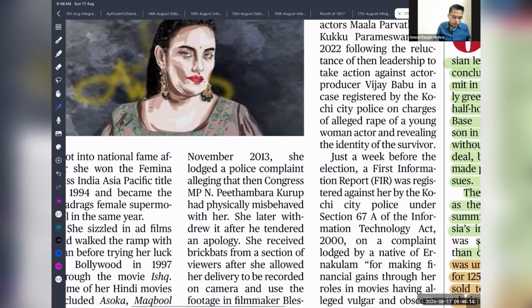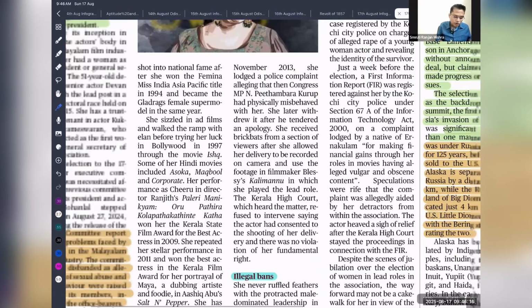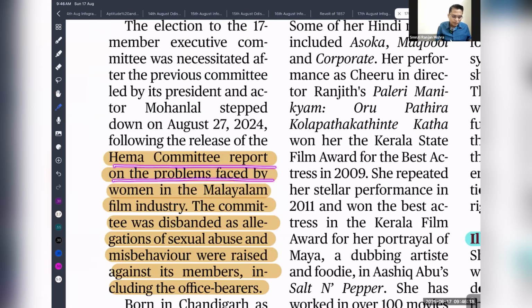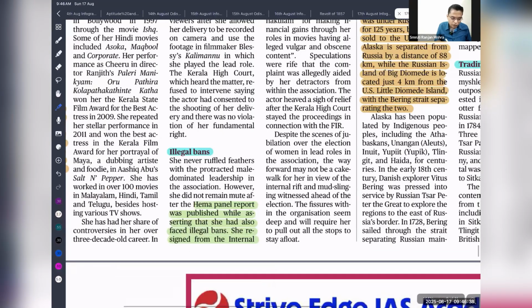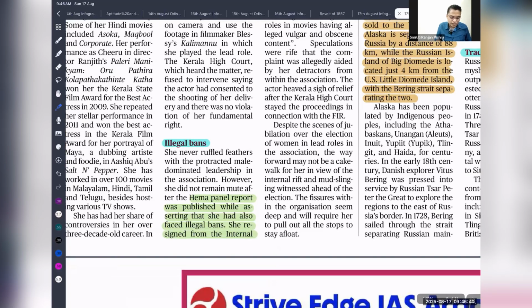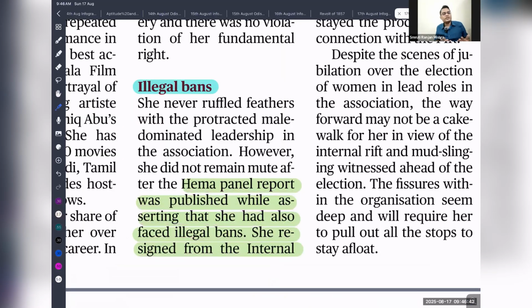I'm just reading it out: the Hema committee report on the problems faced by women in the Malayalam film industry. The committee was disbanded as allegations of sexual abuse and misbehavior were raised against members, including office bearers. So you can see that the Malayalam film industry body itself was involved in all this activity, as said by the Hema panel. The report was published while asserting that she had also faced an illegal ban. In the movie industry, if any woman talks about any powerful male person, she simply faces an illegal ban.